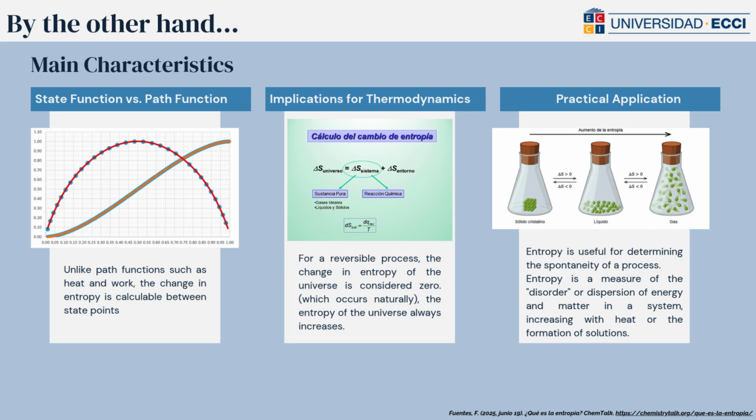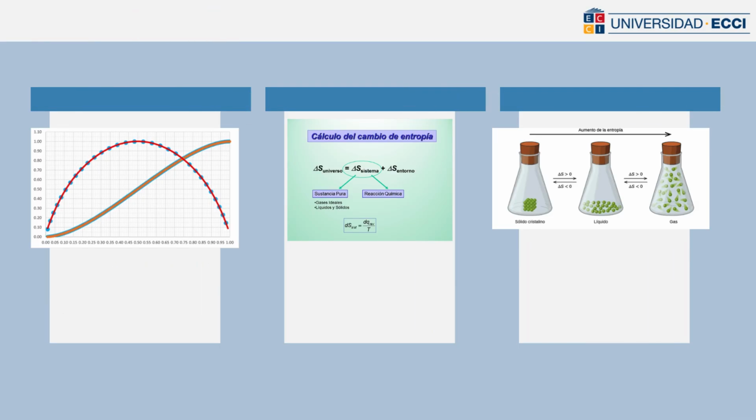Practical application. Entropy is useful for determining the spontaneity of a process. Entropy is a measure of the disorder or dispersion of energy and matter in a system, increasing with heat or the formation of solutions.